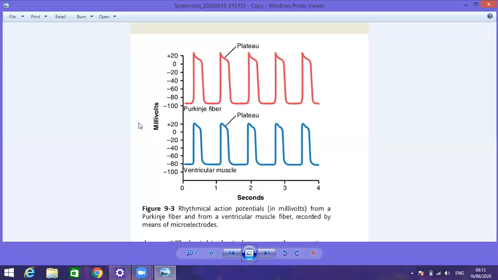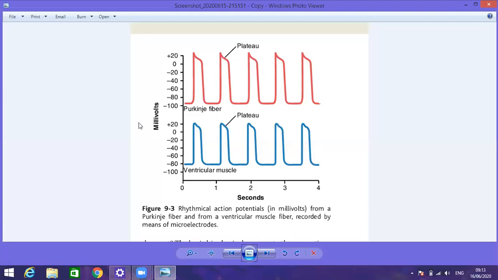And then that transfer of positivity from the interior towards the exterior is responsible for the repolarization. One difference is that. The second difference: during the prolonged depolarization, 0.2 seconds, the membrane remains depolarized.